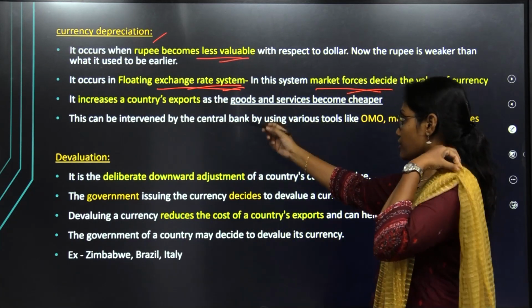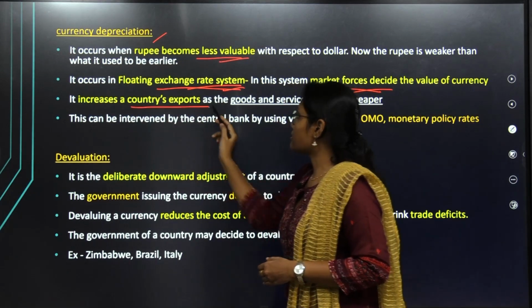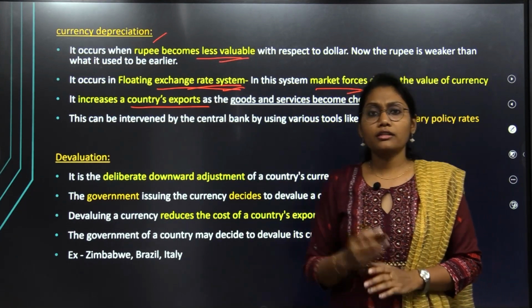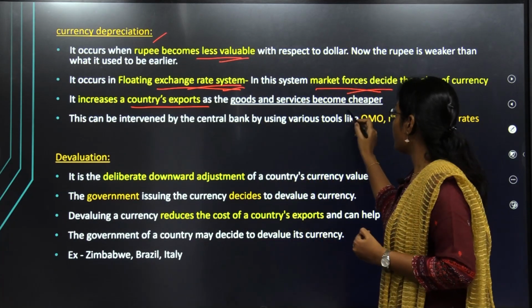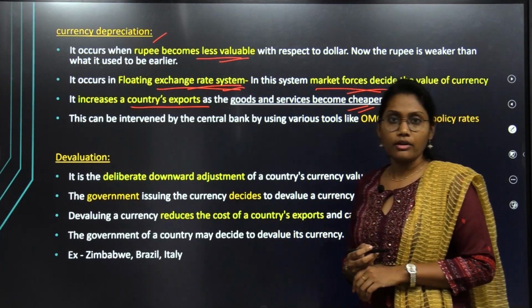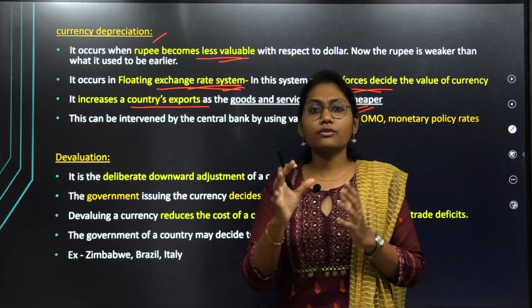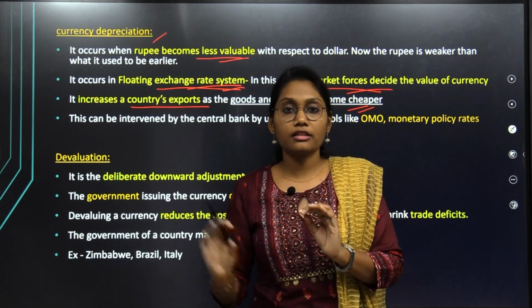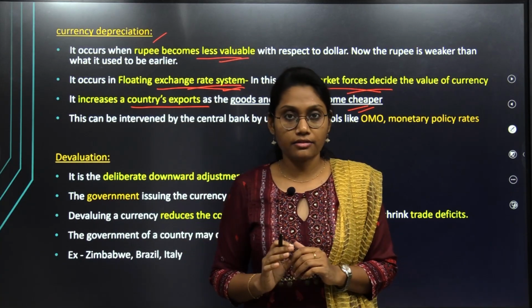If we look at the consequences, it increases the country's exports. Of course, yes. Why? Because the goods and services of the country become cheaper in international markets.